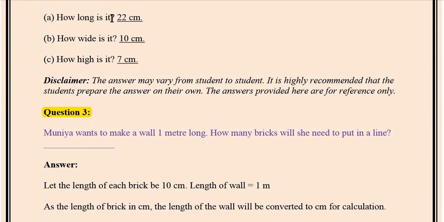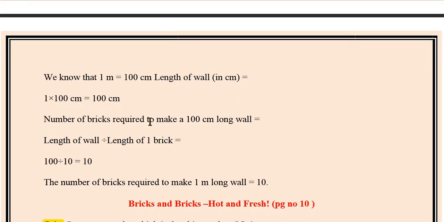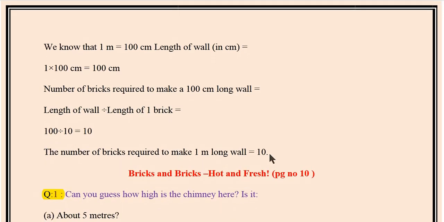Sometimes they keep the 22 centimeter length and arrange the bricks and say that 4 bricks are needed for a 1 meter long wall. But 22 into 4 is equal to 88 centimeters, and we need 100 centimeters to make the 1 meter long wall. So we take this measurement of 10 centimeters, and 100 divided by 10 is equal to 10 bricks needed. So this way we make the working.